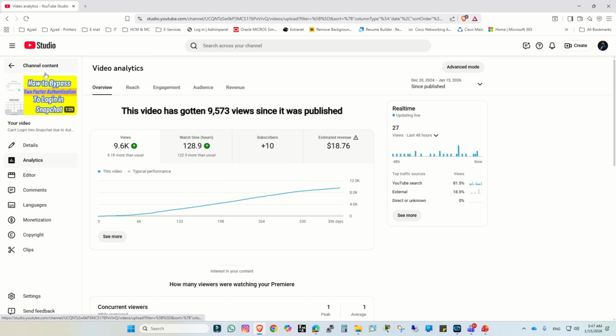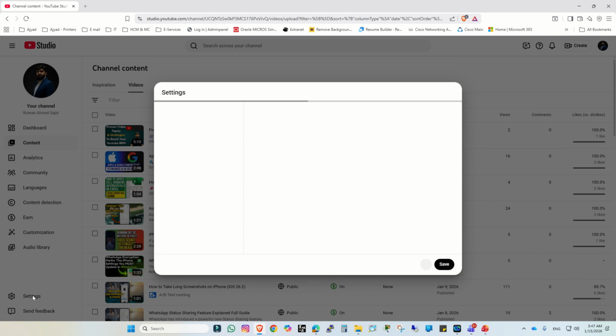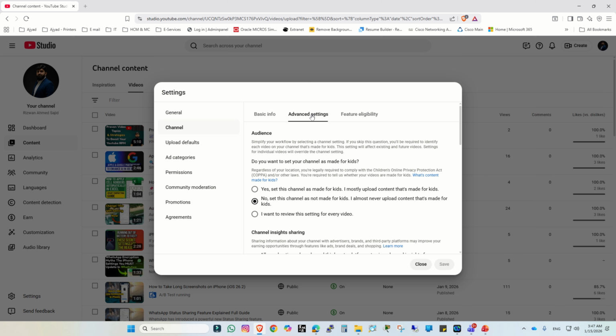Now let's go back to YouTube Studio and I will show you the two methods which I applied on this video. So let's start. So now I'm going to show you the two steps which I applied on this video. The first step is not on your video, it's on your whole channel. So for the first step, what I did, I came to my YouTube Studio. On the left side, I click on settings, then I click on channel, and then I click on advanced settings.